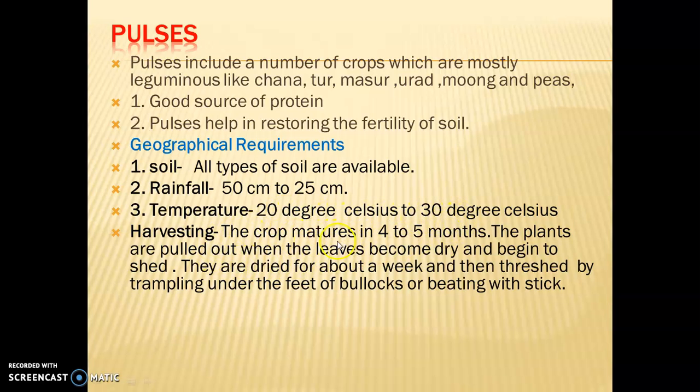This crop gets mature in 4 to 5 months. The plants are pulled out when the leaves become dry and begin to shed, and they are dried for about a week and then threshed by trampling under the feet of bullocks or beating with a stick.